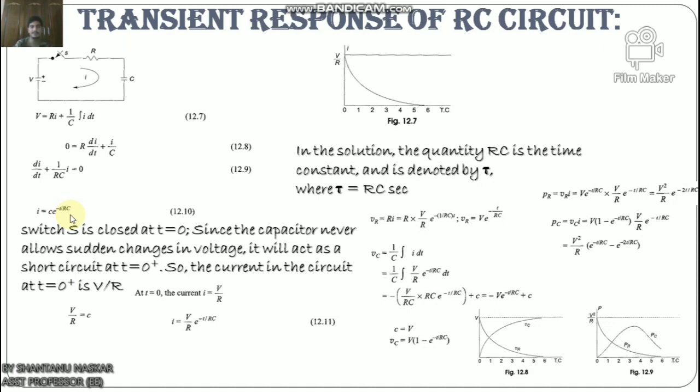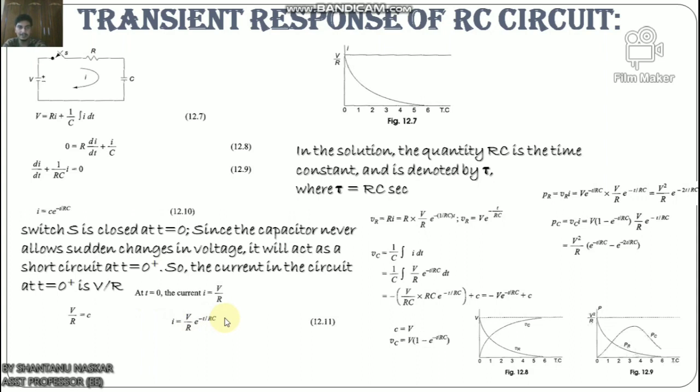In the transient response of RC shown in this figure. Okay, look here, when switch S is closed at t equals 0, since the capacitor never allows sudden change in voltage, it will act as a short circuit at t equals 0 plus. The current in the circuit at t equals 0 plus is V by R. Now at t equals 0, the current i equals V by R. Now substituting the value, we get V by R equals C, and the current equation becomes i equals V by R e to the power minus t by RC.